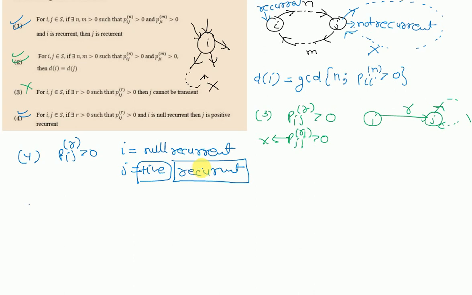It is sufficient to show that it is not necessary that state j is recurrent. If state j may be transient, then it is not sure that j can be non-null recurrent. Non-null recurrent means positive recurrent. So option number 4 will not always be true.